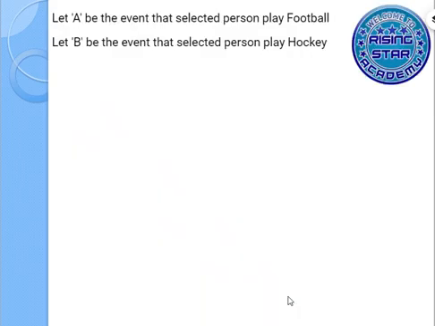Let A be the event that the selected person plays football, and B be the event that the selected person plays hockey. The probability of event A is the number of players who play football, that is 400, over the total number of players, 500.